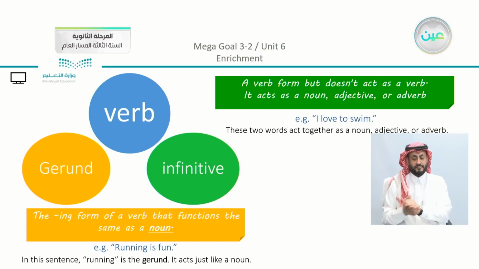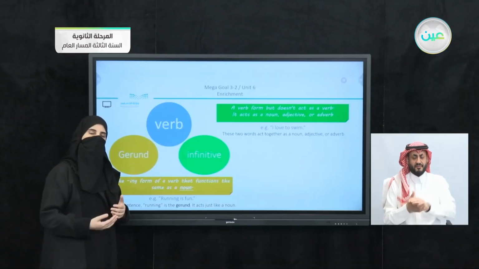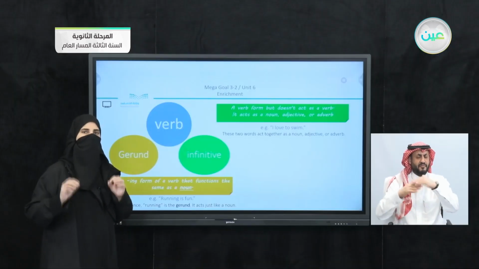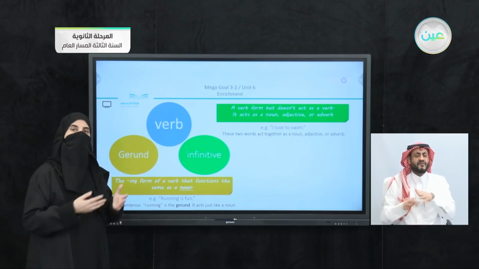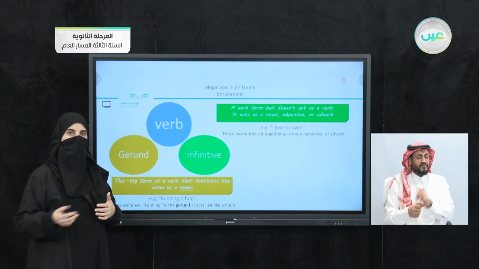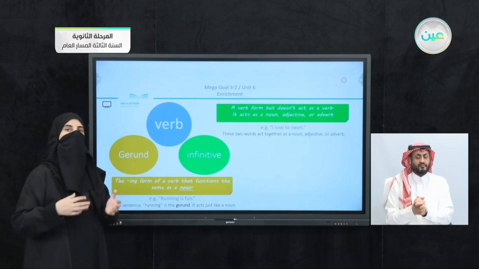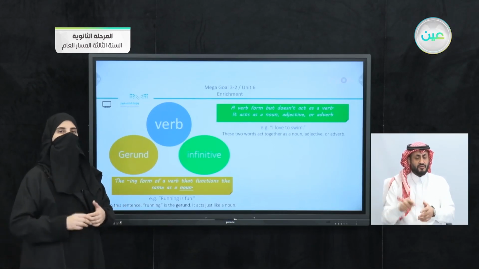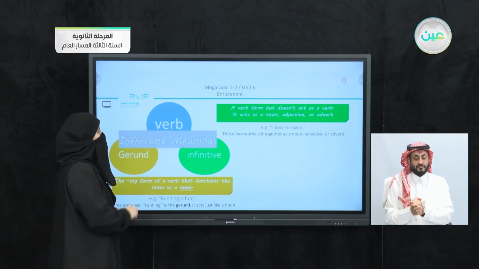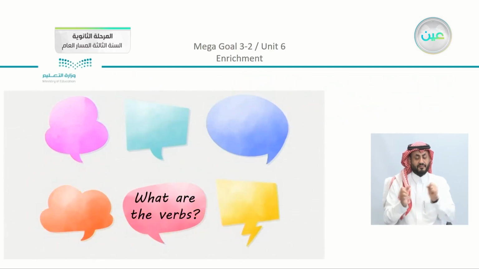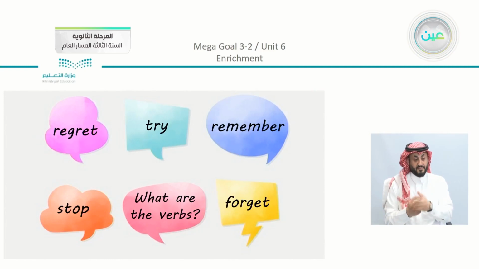The key here to refresh your memory, so you will not forget the structure, is to use very simple examples. When I say I love swimming, you know that love is the verb and swimming is the noun, or the gerund. Or I love to swim. To swim here is the infinitive. So there are different meanings. And the verbs, as we mentioned before, are here.